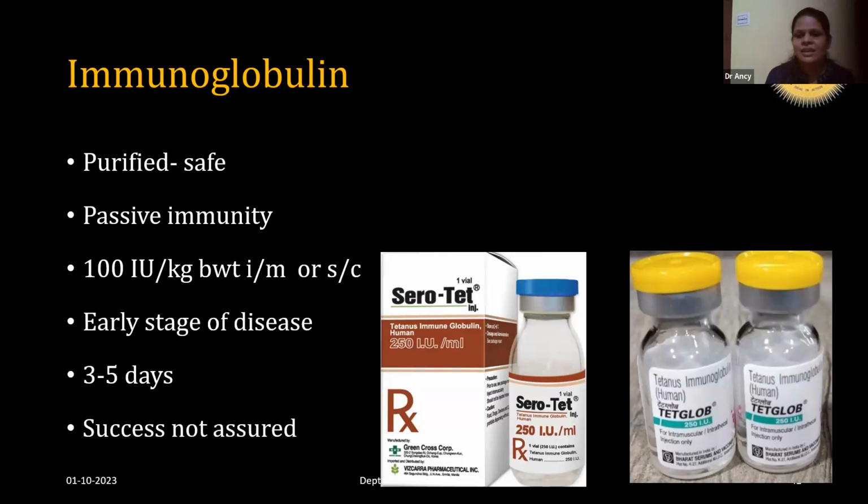Human tetanus immunoglobulins are available easily. 100 international units per kg body weight, intramuscular or subcut, is the dose. This should be used during the early stages of the disease. We cannot assure that it will be a success. And at least 3 to 5 days, the treatment should be given. 250 IU or 500 IU presentations are available. It is costly. So based on the circumstances or the interest of the owner, we may think of these options.